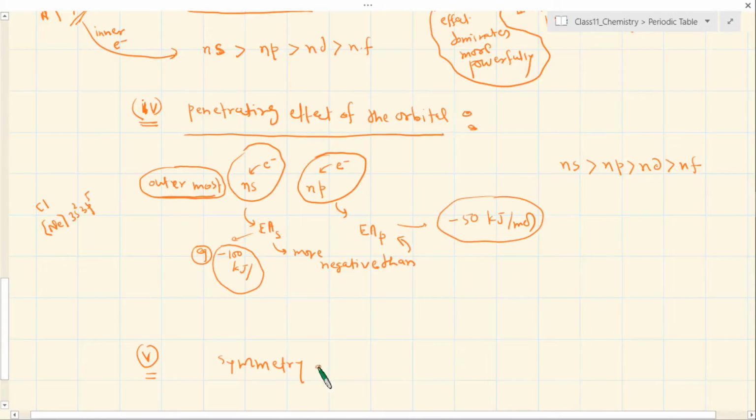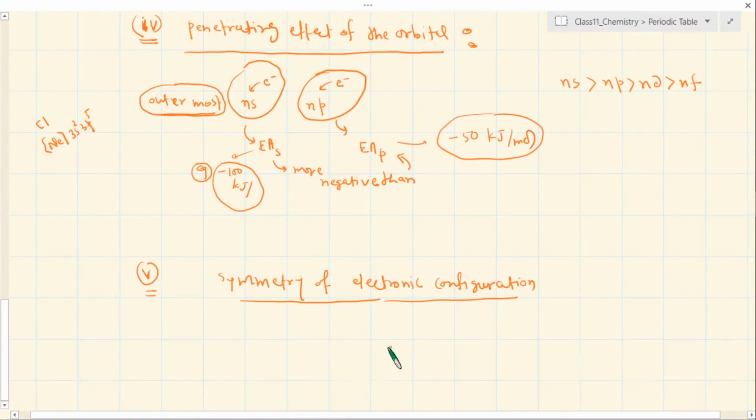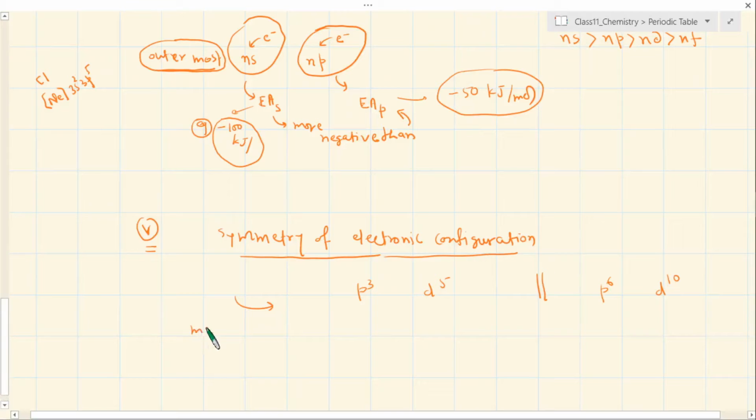As discussed in previous classes, you already know that half-filled orbitals, let's say p3 or d5, or completely filled orbitals like p6, d10, are more symmetric than any other electronic configuration in the same orbital, right?